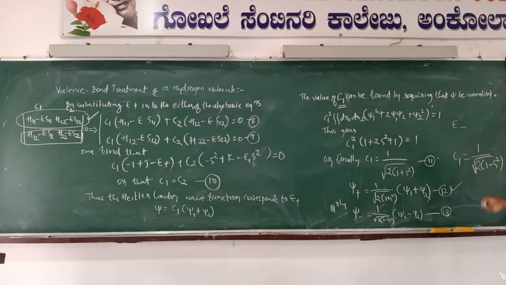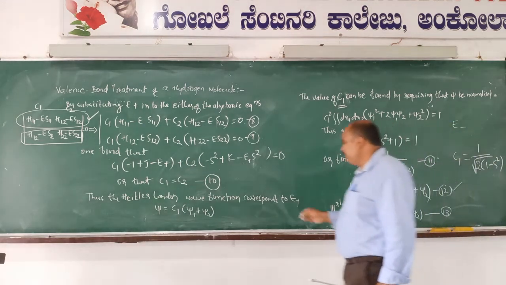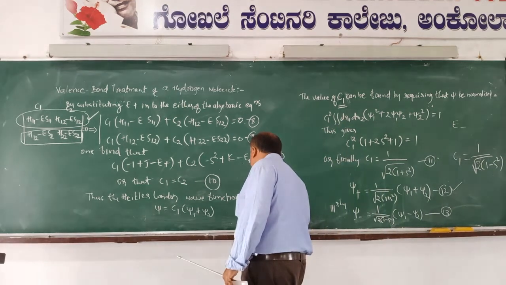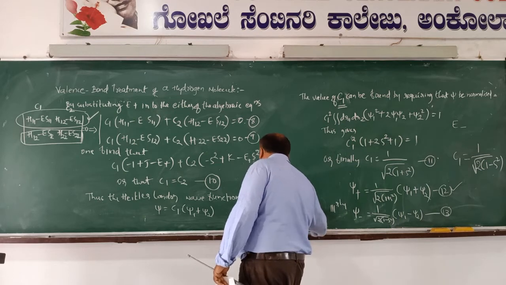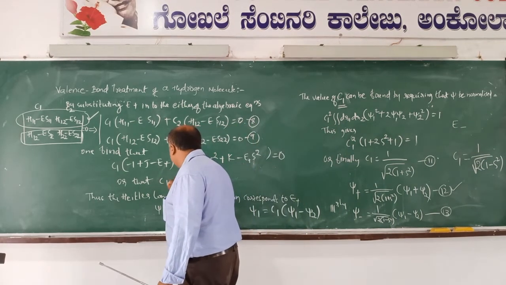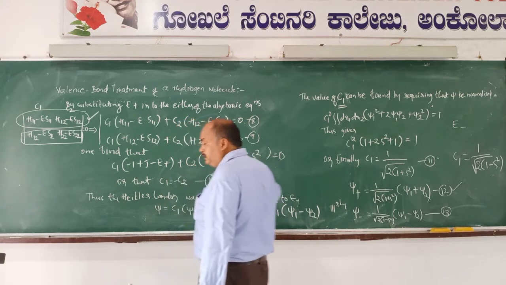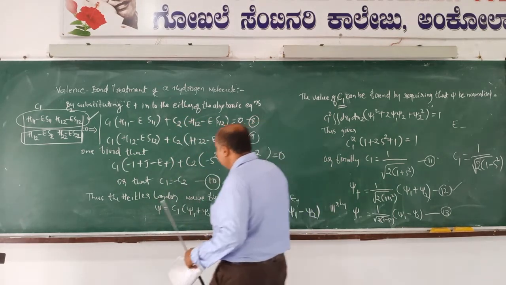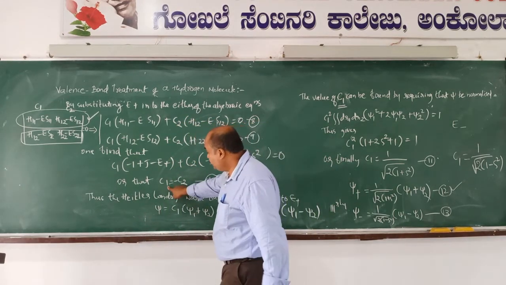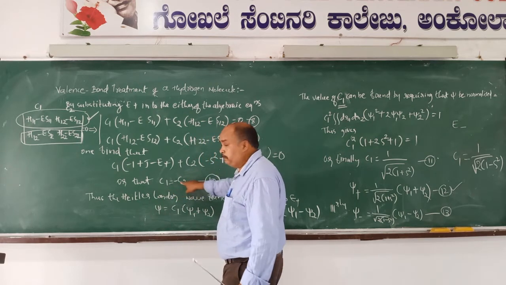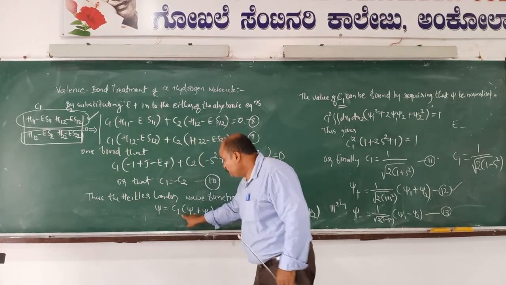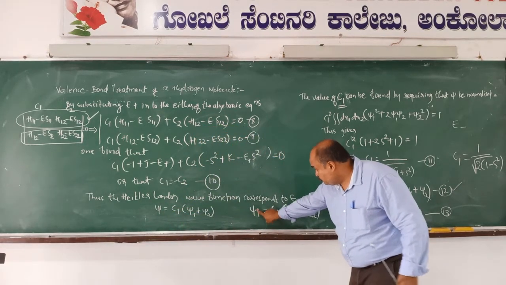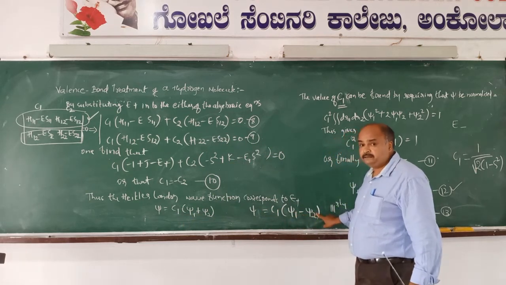To get this C1 value for the Heitler-London wave function, psi equals C1 into psi1 minus psi2, because after substitution of E minus into any of the secular equations, one could get C1 equals minus C2 only. Therefore, the Heitler-London wave function will be psi equals C1 into psi1 minus psi2.